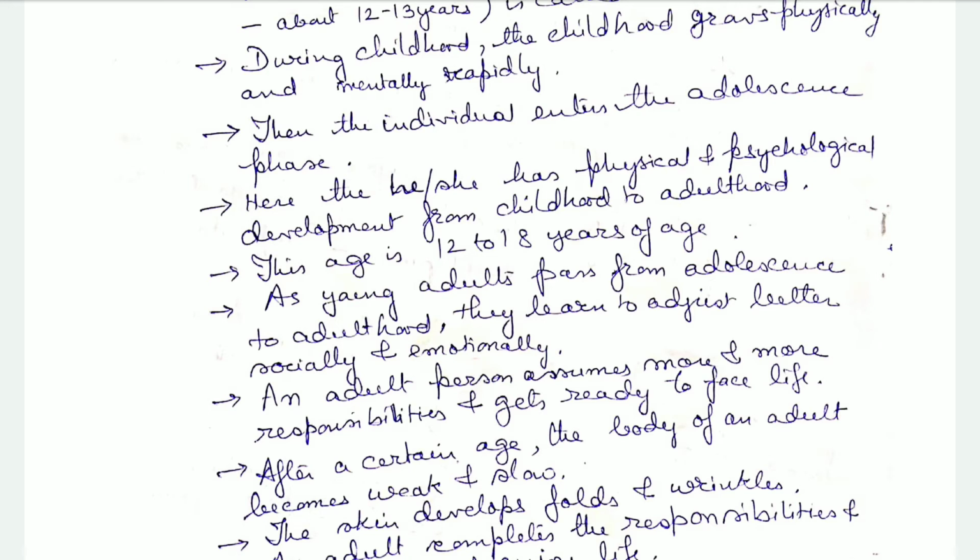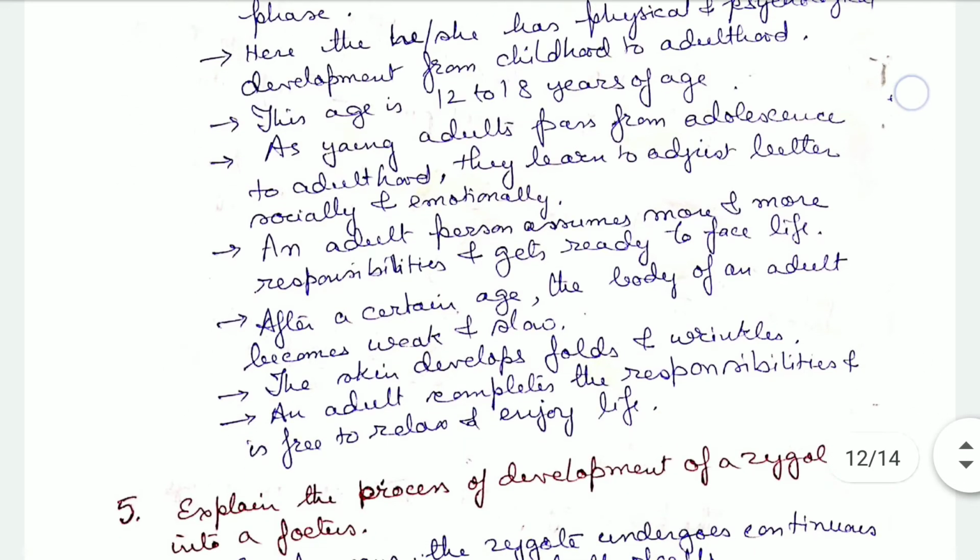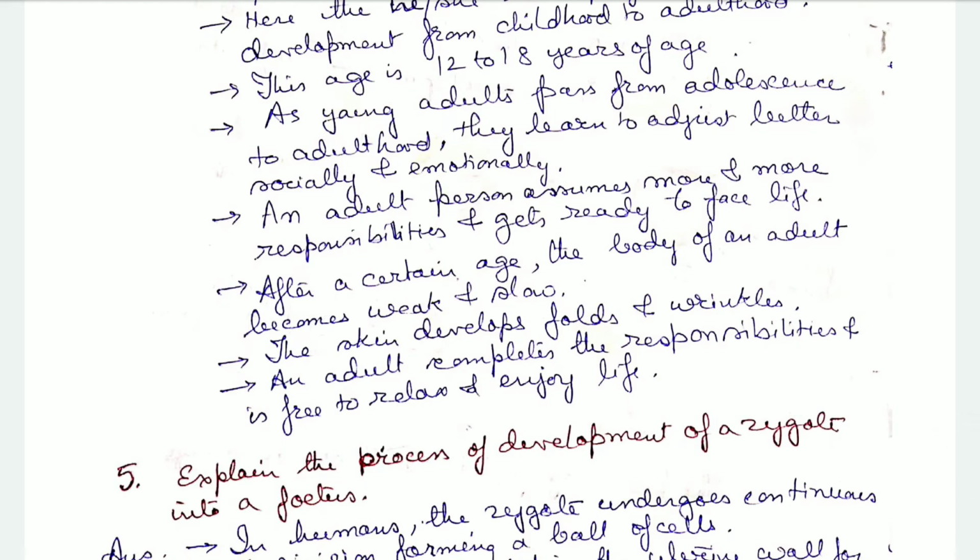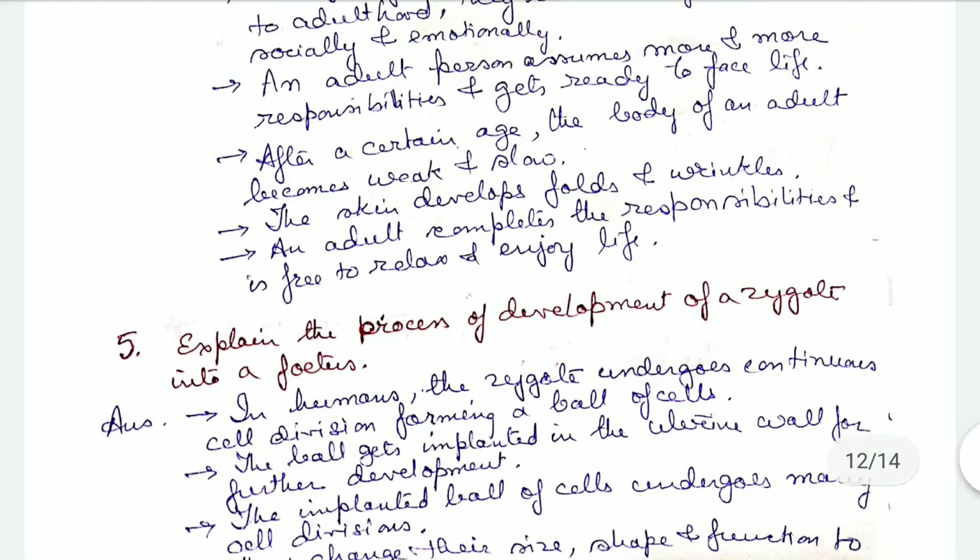Now, as young adults pass from adolescence to adulthood, they learn to adjust much better socially and emotionally. An adult person assumes more and more responsibilities and gets ready to face life. After a certain age, the body of the adult becomes weak and slow.